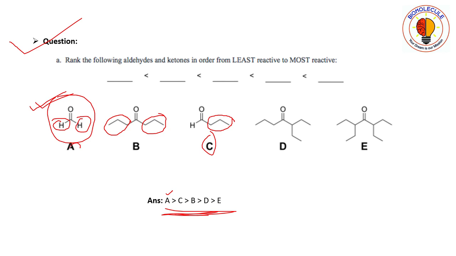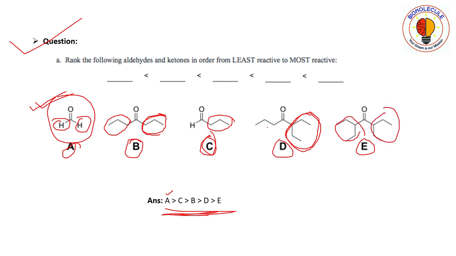So A and C were aldehydes. We know aldehydes are much more reactive than ketones. D and E are ketones, so aldehydes are more reactive than ketones, so A and C are more reactive than B. Now in B we have two propyl groups. If we look into D, the bulkiness is increased, one propyl group is substituted, and in E the bulkiness is much more.